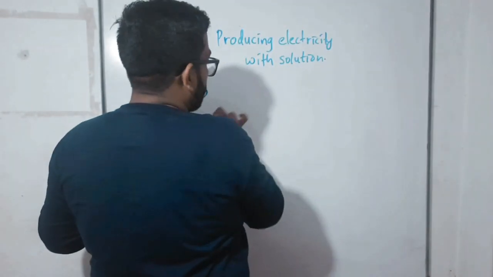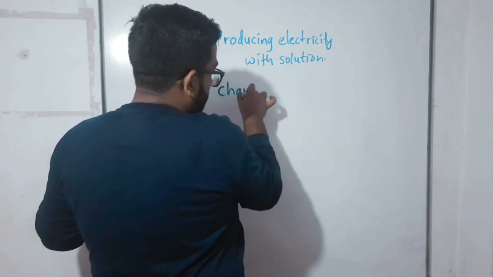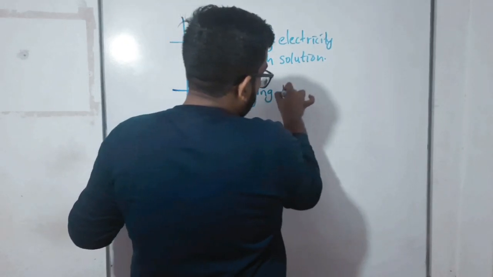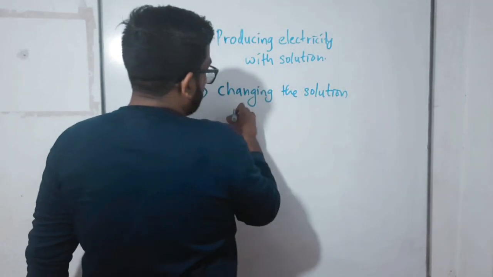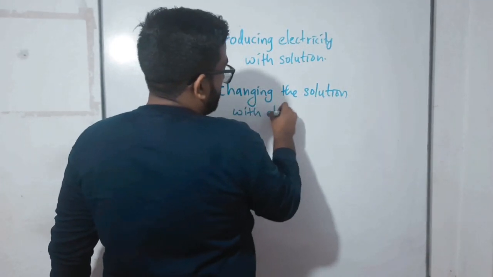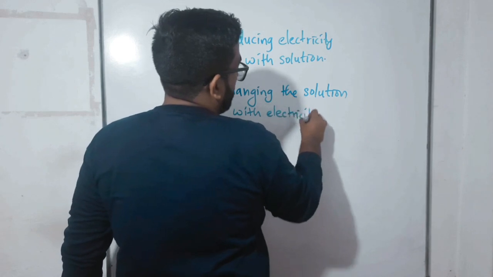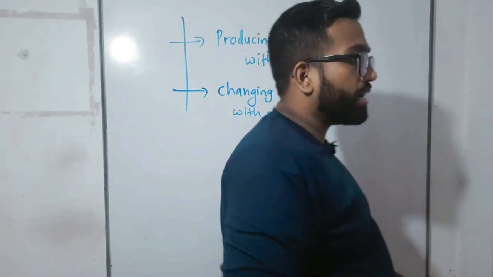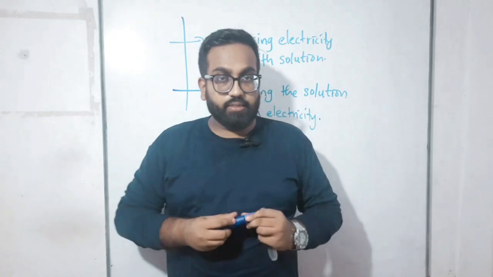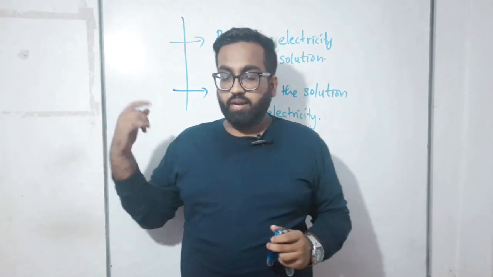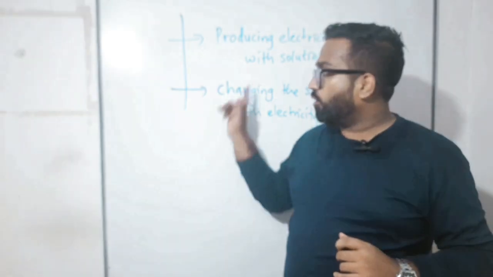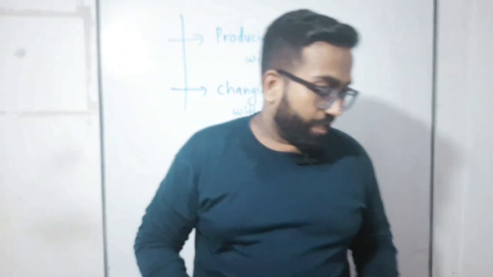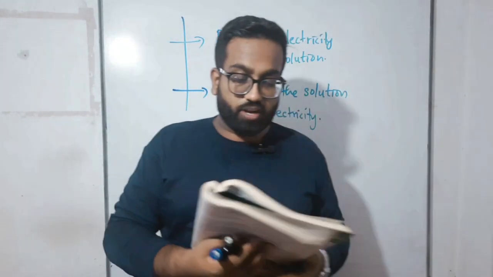The second one is changing the solution with electricity. So what did I tell here? You will be explained further hereafter how we can classify the major cells in the question according to these two. Now children, please see the first one.